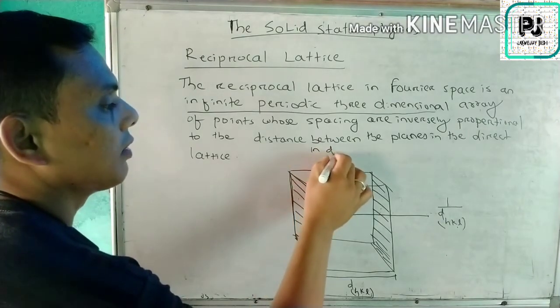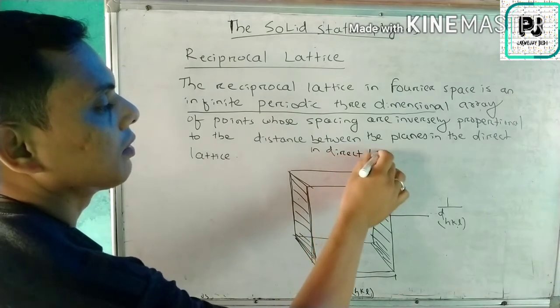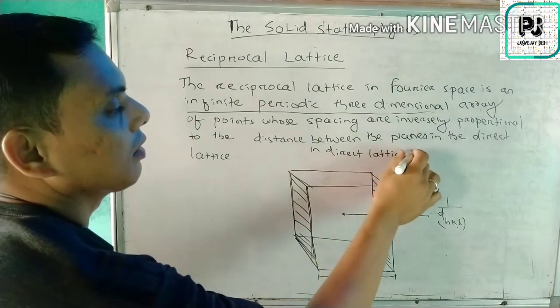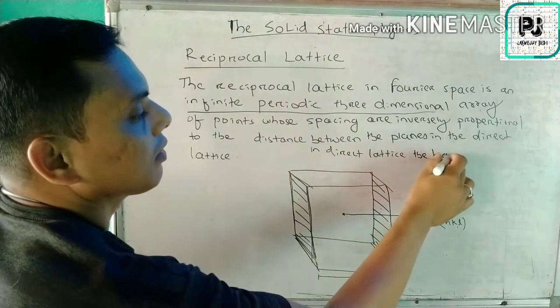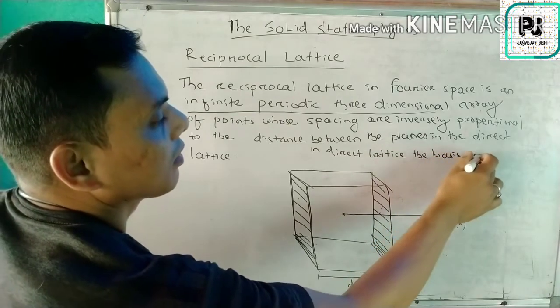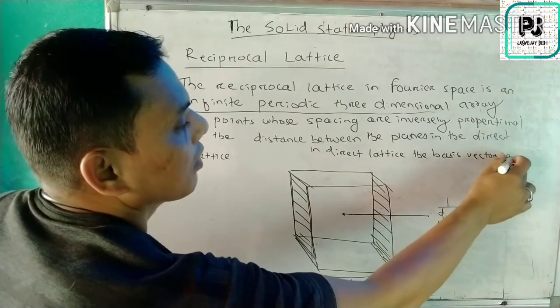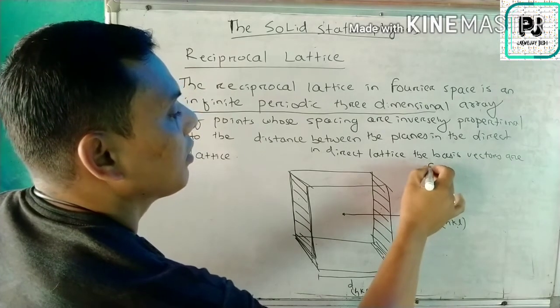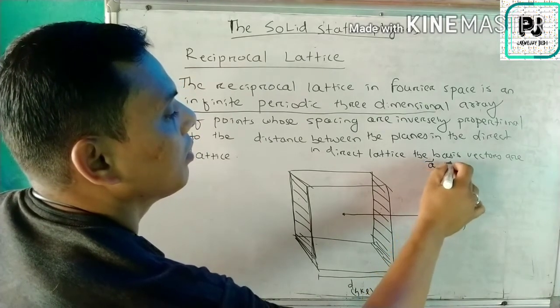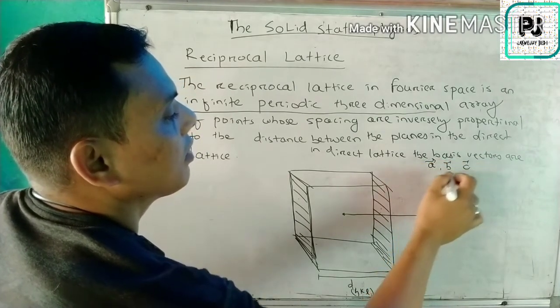In the direct lattice, the basis vectors are represented by a, b and c.